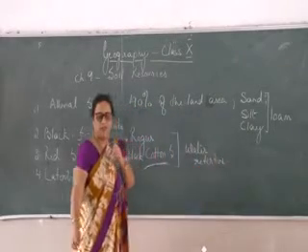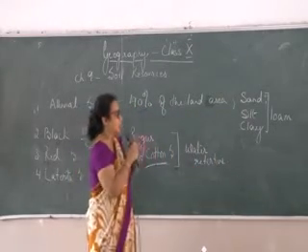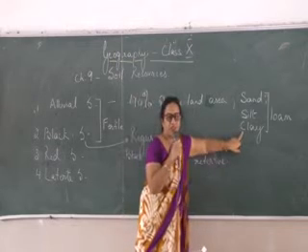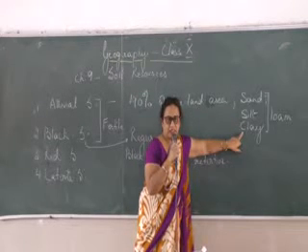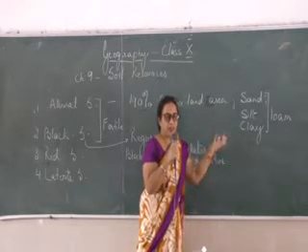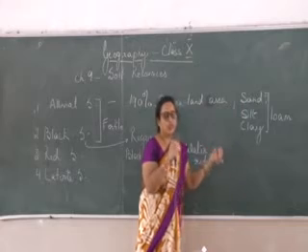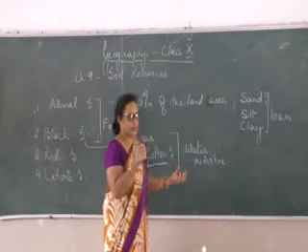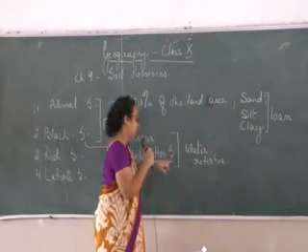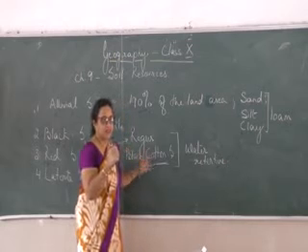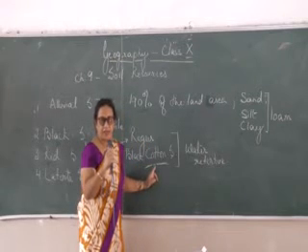Meaning, this soil has larger percentage of clay, and that is why it can hold water or moisture for a very long time. And particularly for the cotton crop, this feature is very helpful.